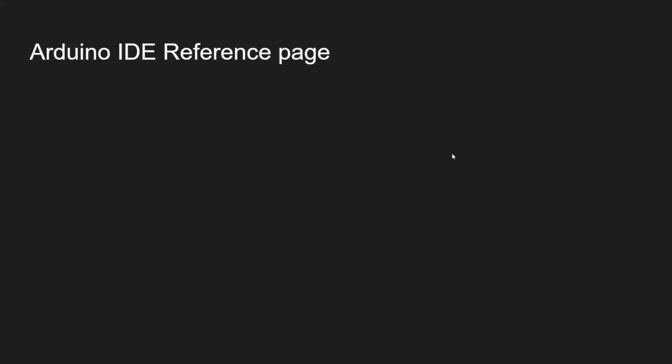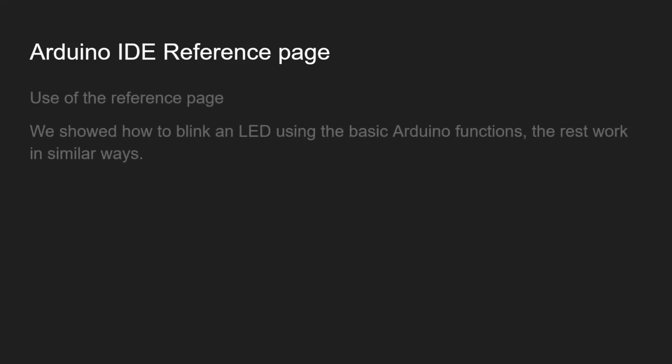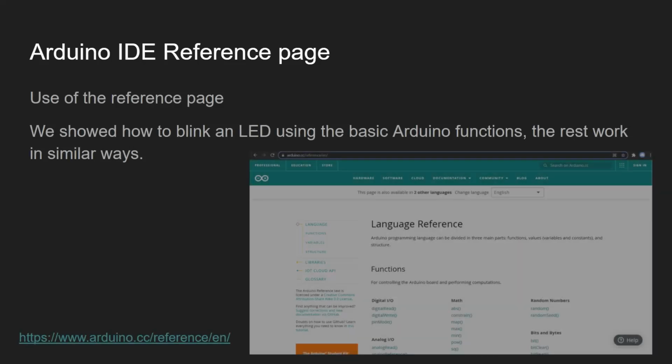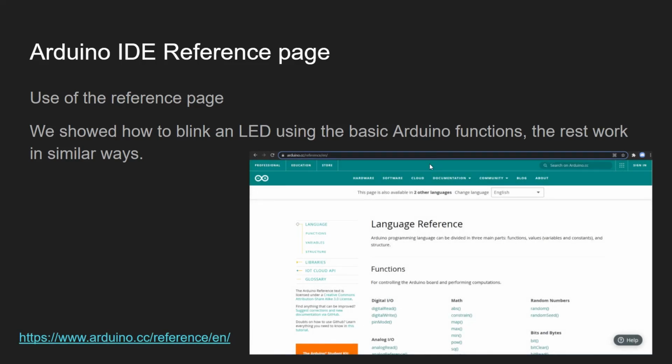So these were just three functions, and there's an Arduino reference page where all relevant functions will be explained in quite a lot of detail, and you can have a look at it yourself. Also, if you encounter any functions that you didn't know how to work, or you're just looking for a certain function and don't know what it's called, you can use it. Here you have a small preview, but here is the website. If you want to, you can go there and have a look around.